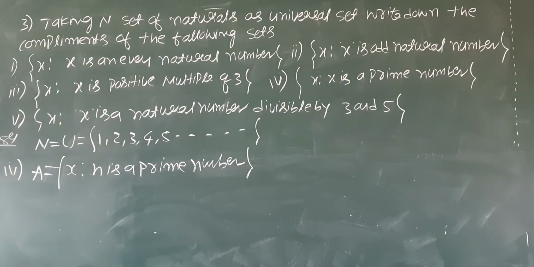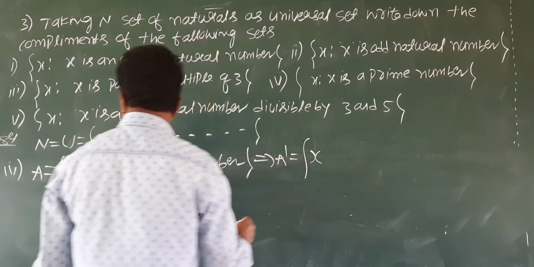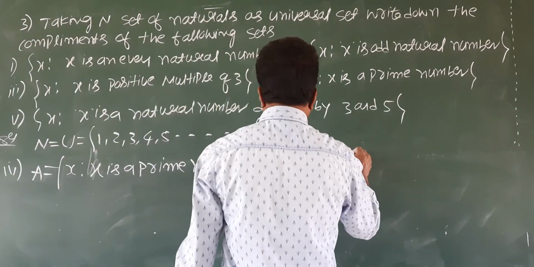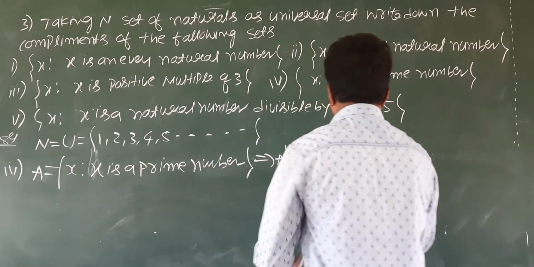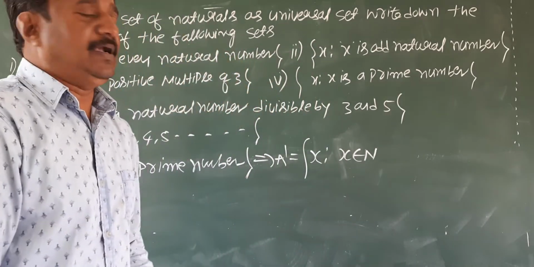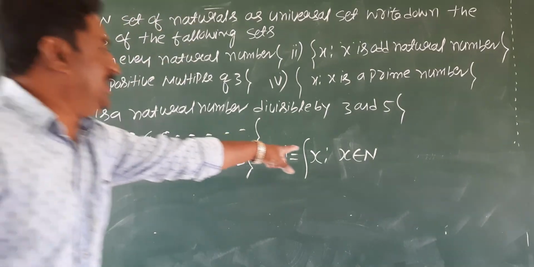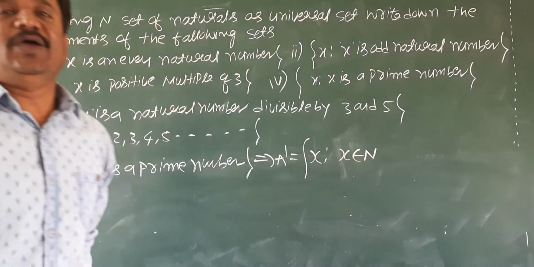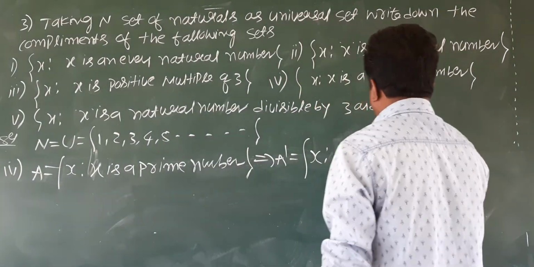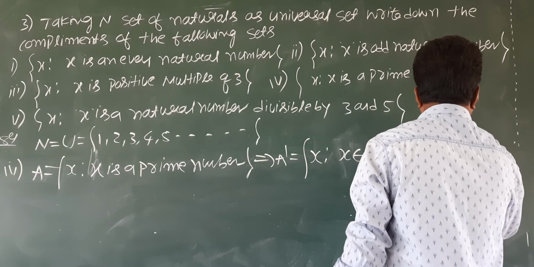So that implies A dash is x such that x is not a prime number, x belongs to N. The complement elements should be the elements of the universal set, so x belongs to N and x is not a prime number.